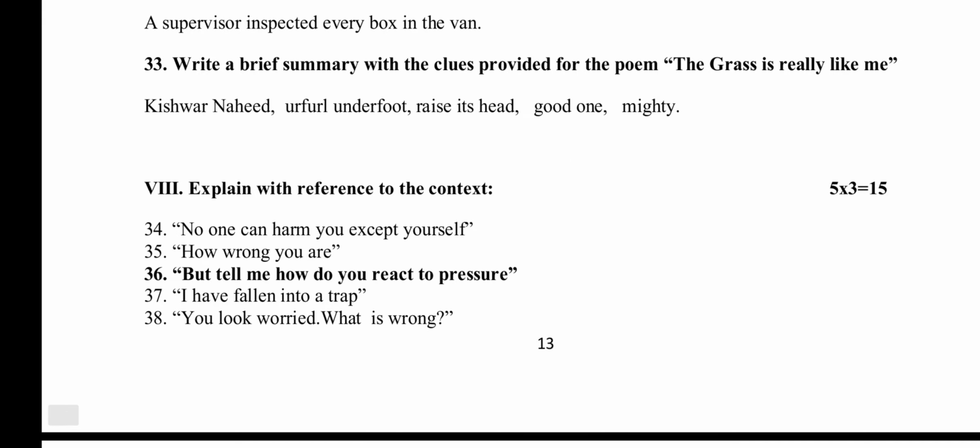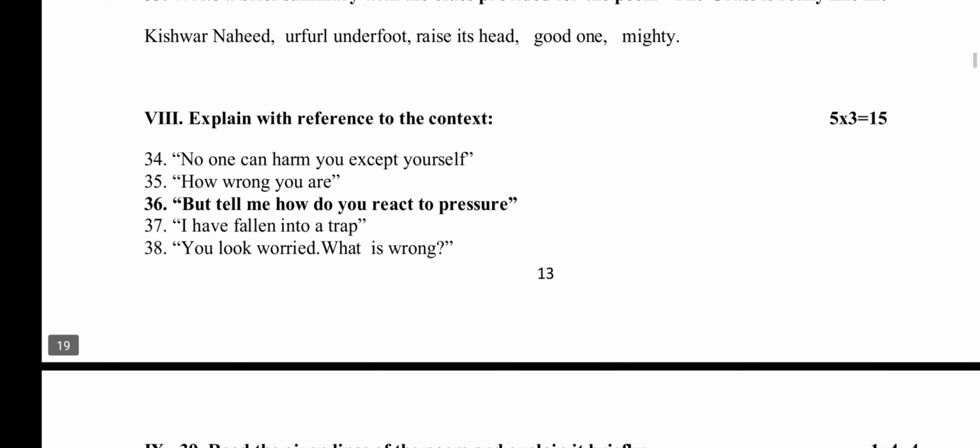So write a brief summary with the clues provided for the following poem. The grass is really like me. Please see to that you learn your summaries again and again, I'm telling.